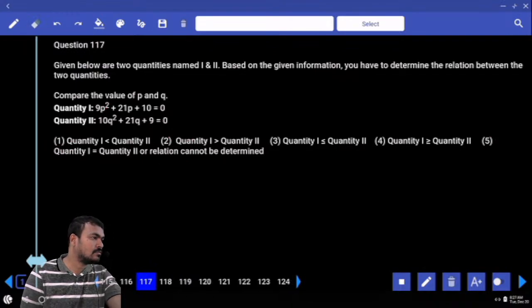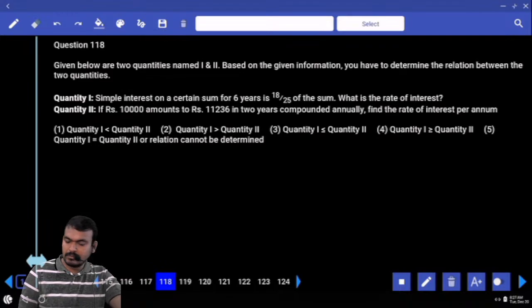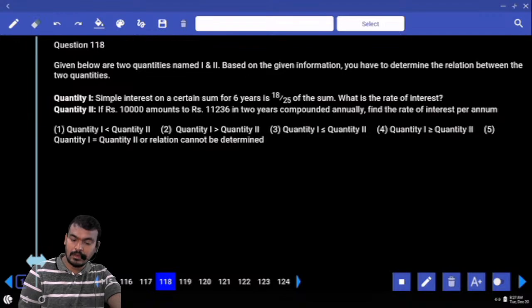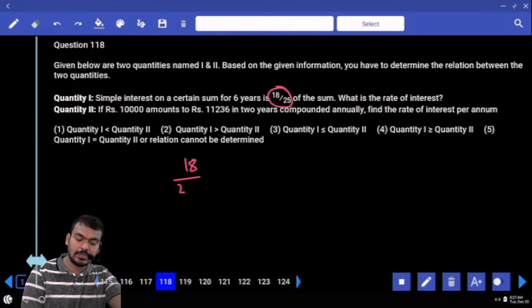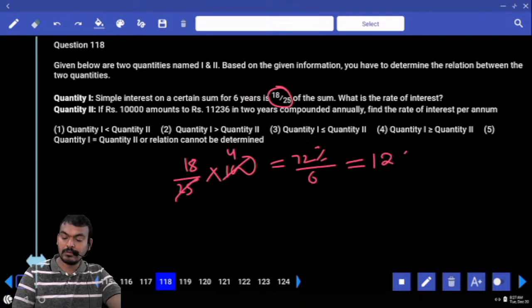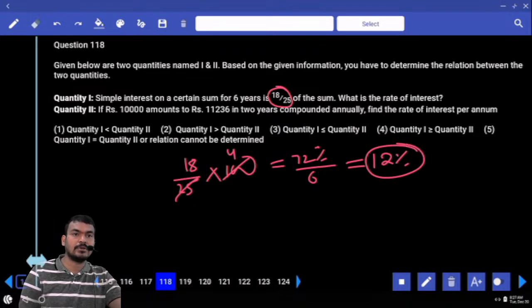Quadratic equation. Next, 118. Quantity 1. Simple to understand: a certain sum for 6 years is 18 by 25th of the which one? Sum. What is the rate of interest or not? 18 by 25 is a fraction or not? Then we write 18 by 25 into 100. We get the percentage or not? 25, how many times? 4 times. 18 times 4, how much? 72% or not? It is received in how many years? 6 years. Divide by 6, we get how much percent? 12% or not? That is the rate percent or not?